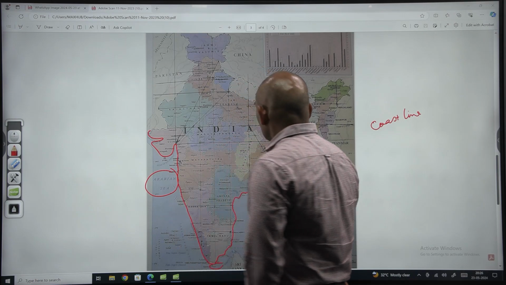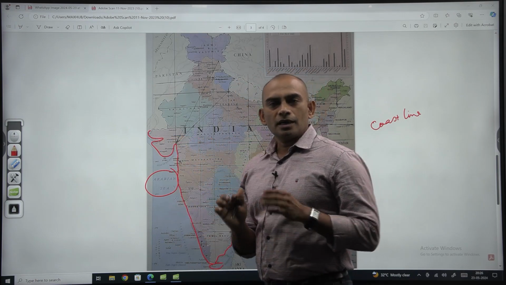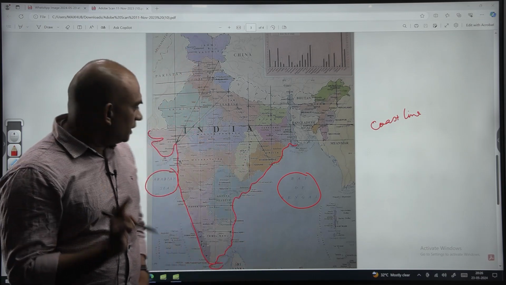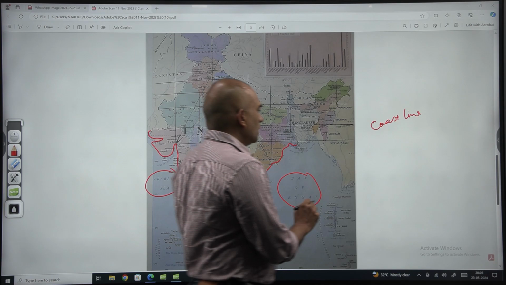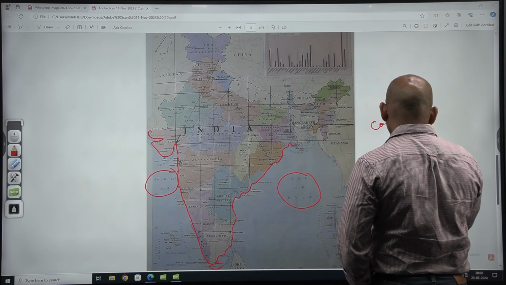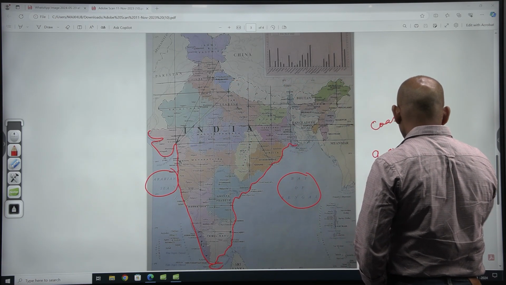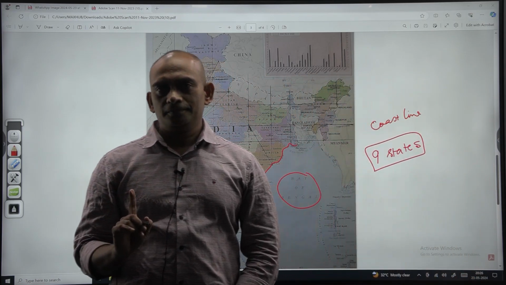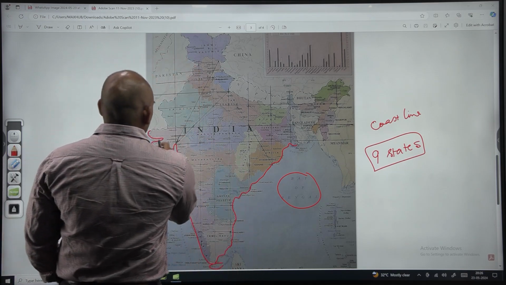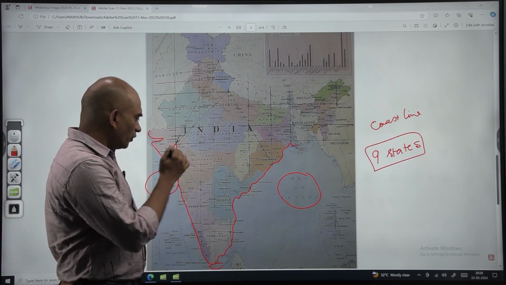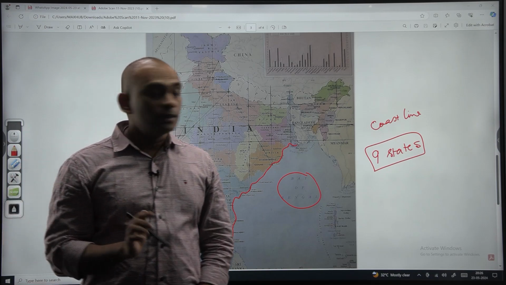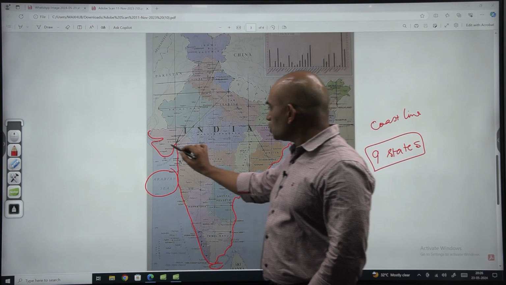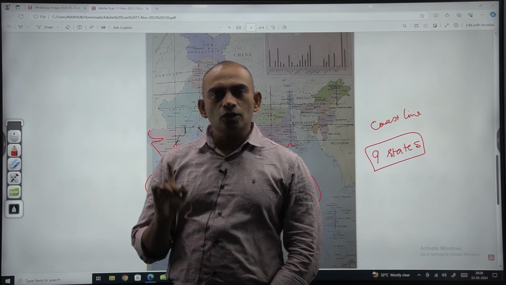So, how many states are having coastline in India? In India, a total of 9 states are having coastline. We will start from the Gujarat region and see them one by one. Here in the western coast, Gujarat has got the longest coastline.